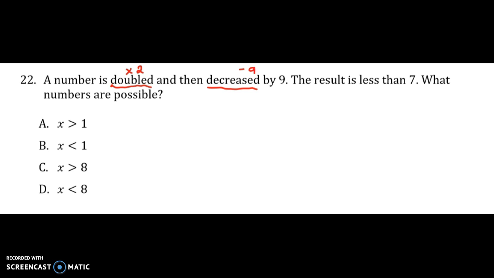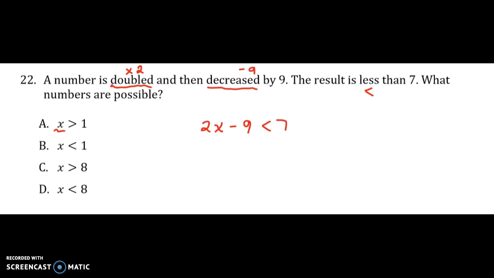And it says the result is less than 7. So what numbers are possible? Well, we see we have a variable of x defined here, so that's what we'll use. So we know that we've doubled x, so that's 2 times x. From there, we know that we've decreased it by 9. So we've got 2x minus 9, and that result has to be less than 7.